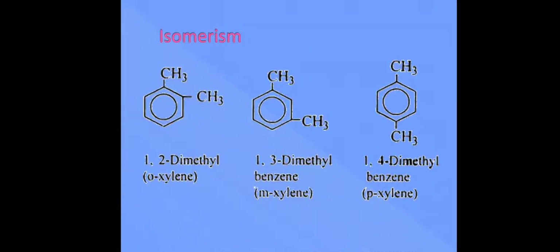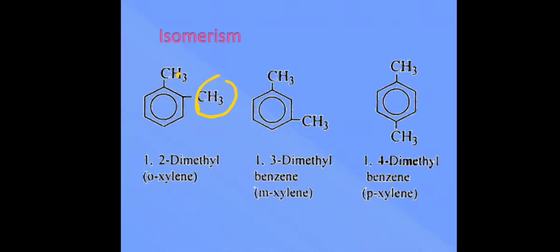So we see some more examples using cyclic compounds here. In this case we have ortho, meta and para. This is the ortho position, that is next to the methyl group. If this is position 1, you have the other over here, position 2.